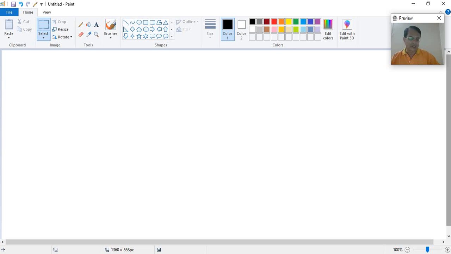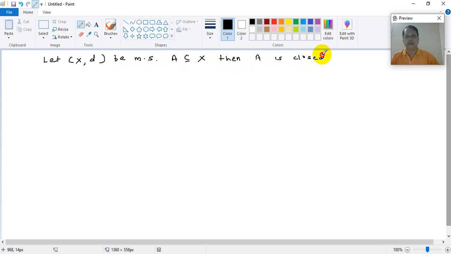Okay, so now we will prove one result which is actually very simple now because of all these results that we have already done. Let (X, d) be a metric space, and A be a subset of X. Then A is closed if and only if A is equal to A bar. Now I think this is a very obvious result, because we have proved it already.